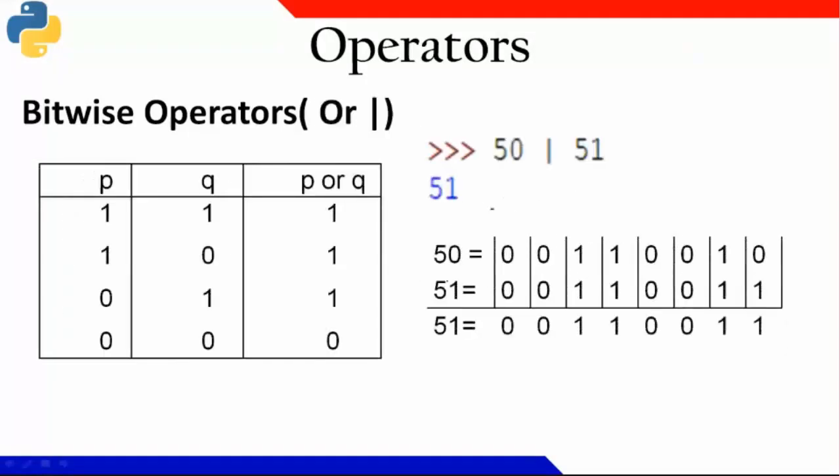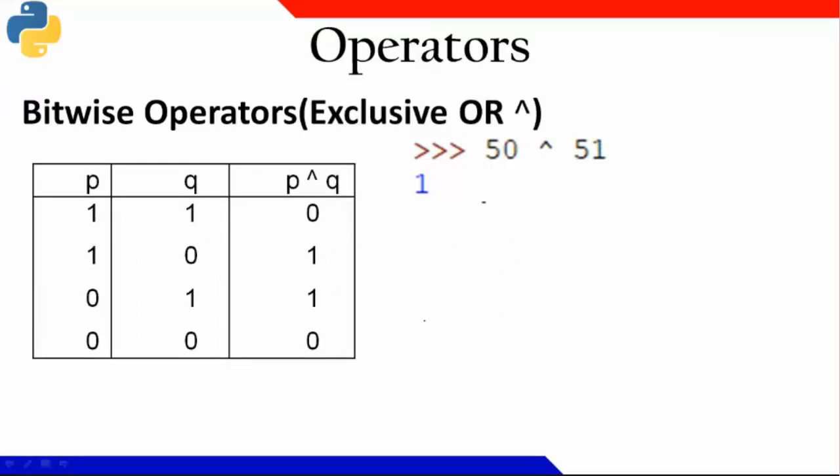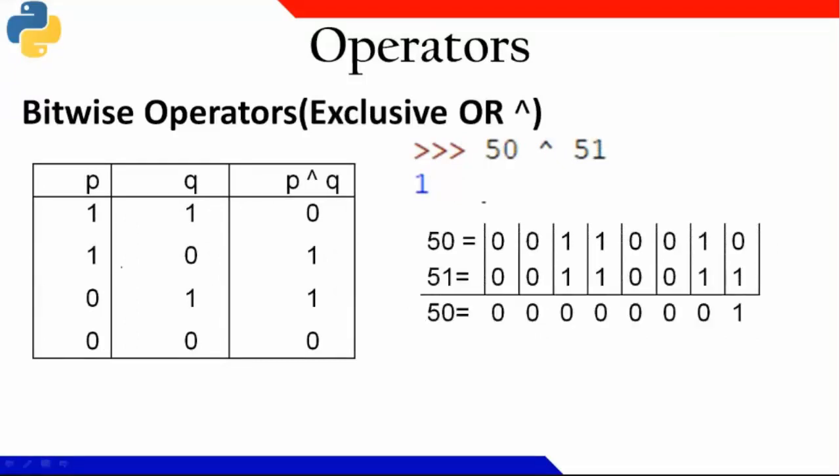Similarly, with the OR operation, I'll get 50 or 51 as 51. Okay. So the value will be like this. Fine. If you understand the OR operation, then you can understand the bitwise OR operation also. Exclusive OR, what is exclusive OR? When both of them are different, then only it becomes 1. The order is not important, but their values are supposed to be different. Now, wherever there is a different value, here it got 1 and the rest of the things are 0. So, exclusive OR of 50 and 51 becomes 1. Okay.